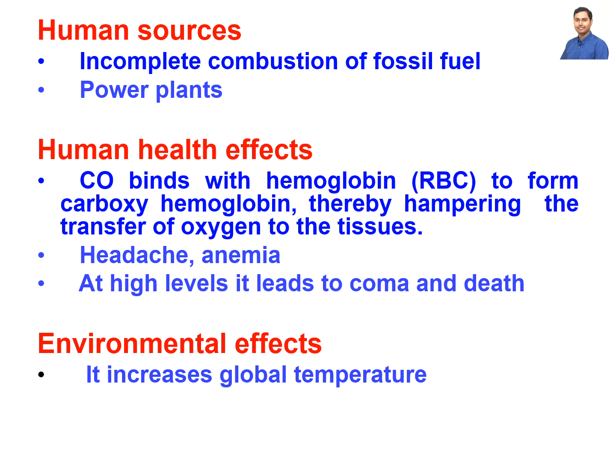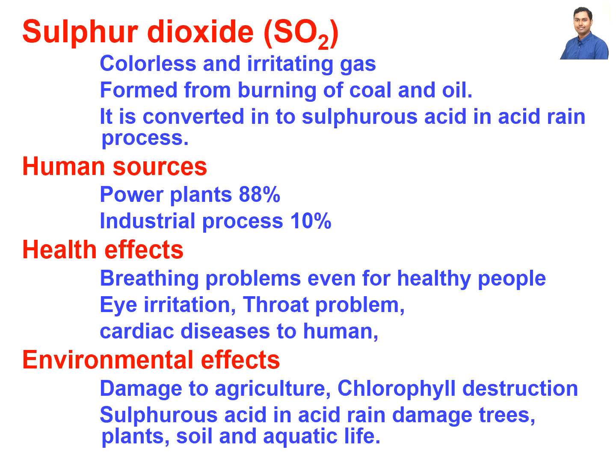What are the human health effects of carbon monoxide? Carbon monoxide can bind with the hemoglobin in our blood and form carboxyhemoglobin, which is very much fatal to our body. It can inactivate the hemoglobin which carries oxygen from the lungs to the cells, so we need to filter this carbon monoxide so that it cannot contaminate the air. It can also cause headache, anemia. At a high level, it leads to coma or even death. Environmental effect: it can increase the global temperature, which is a serious threat.